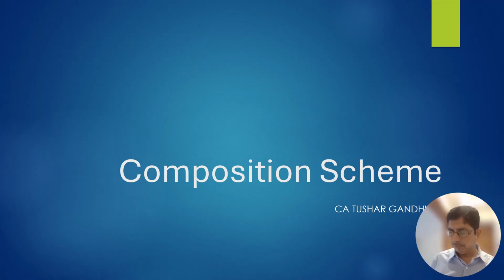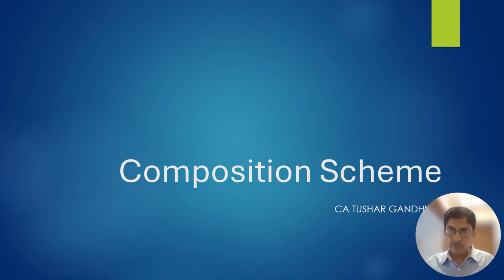Why? Because he will not take ITC credit, which will increase the cost of his purchases. He will not charge GST, which will further increase the cost of sales. The person who is registered under GST, when he purchases material from a dealer registered under composition scheme, will have a higher price than a person registered under normal scheme.